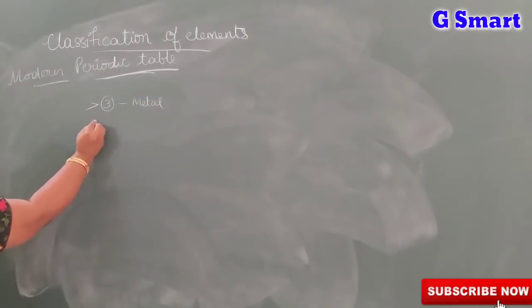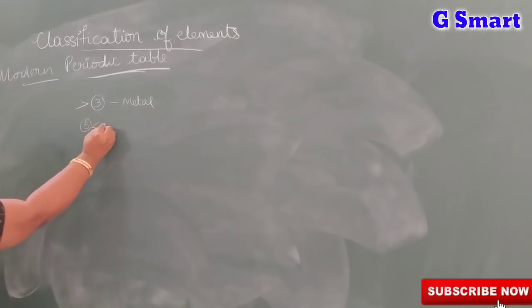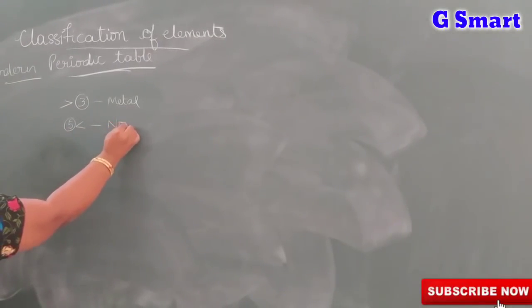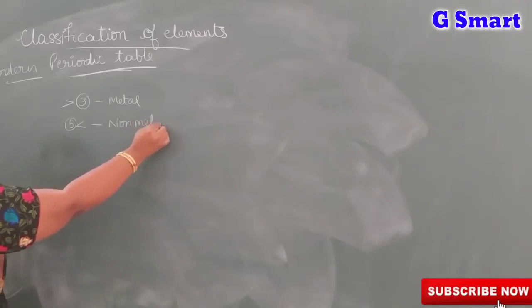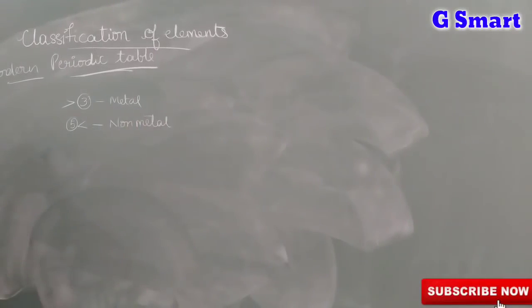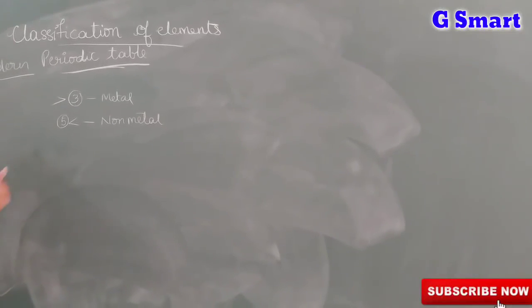If the number of electrons is 5 or more than 5, that is called a non-metal. Here some exceptions are there for d-block and f-block elements, but remember this one. And some are semi-metals, that are metalloids. That means they will show the properties of both metals and non-metals, like boron, silicon, germanium.